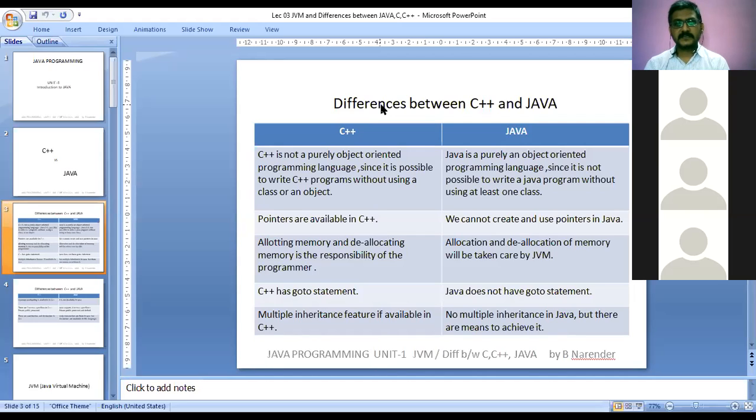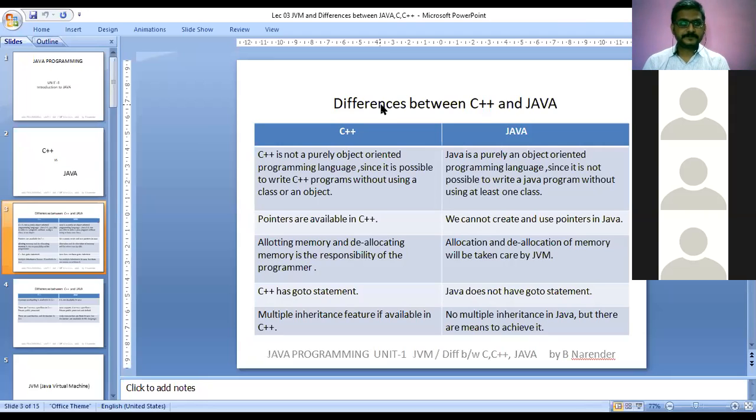Next point, it has been mentioned that C++ has the goto statement. In the last class, we discussed that the goto statement is available in C++, but it will create a kind of confusion in the program, as to from which control the program is shifted to which control. The control shifting nature of the program will be confusing. So C++ has that goto statement, whereas Java does not have the goto statement. So JavaSoft people have omitted such a topic called goto statements in Java.